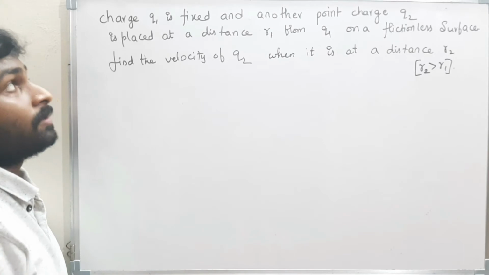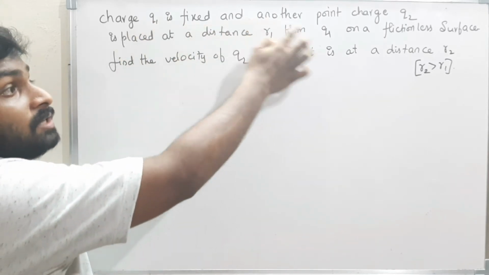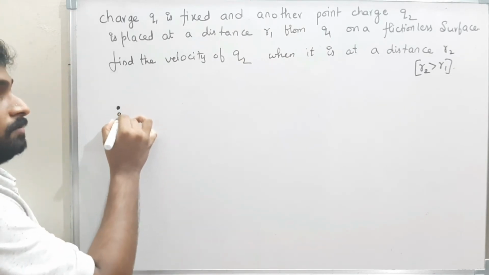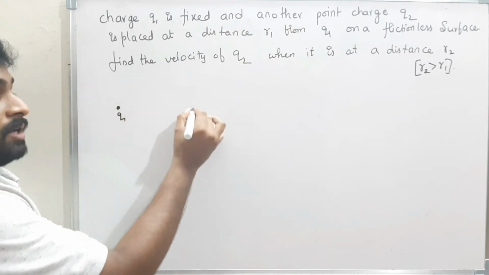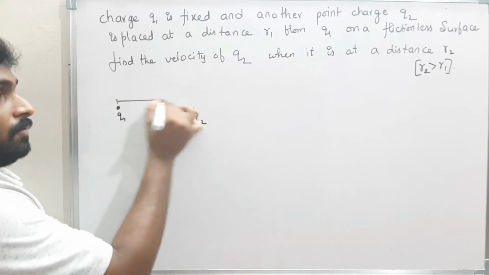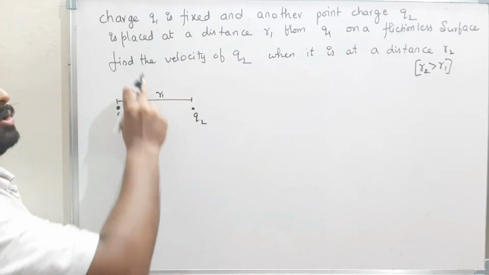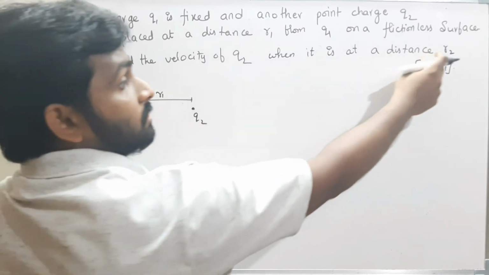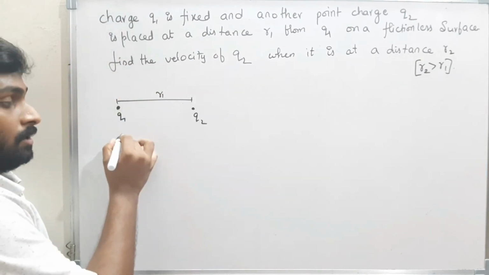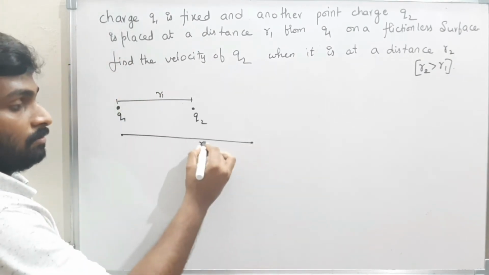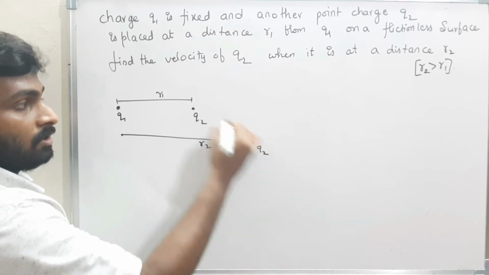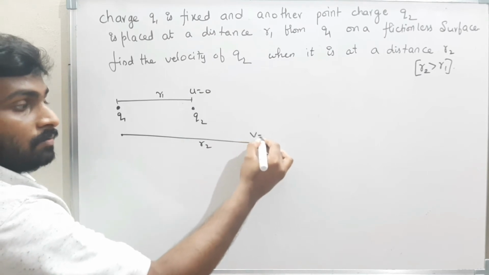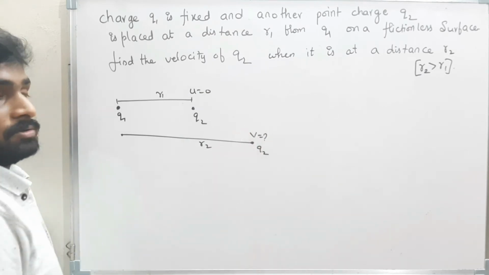Okay, see this question. A charge Q1 is fixed. Another charge Q2 is at a distance R1 from Q1. That means here, this is Q1. It is fixed. And the charge Q2 is at a distance R1. Now they told to find the velocity of Q2. This is fixed and this is movable. The velocity of Q2 when it is at a distance R2. That means when the distance is R2, the charge Q2 is here. Initially the velocity of the body is 0. Now here the velocity of the body is some value. They told to find this value, velocity V.